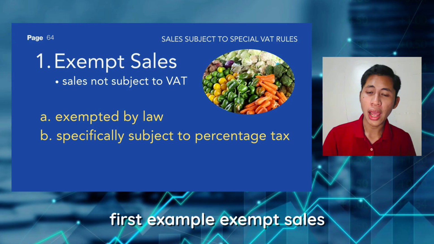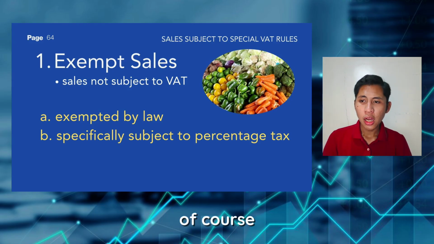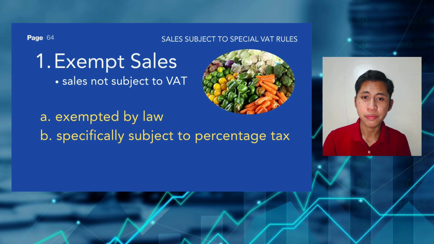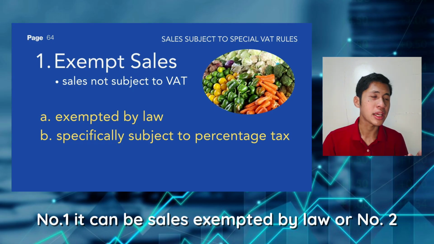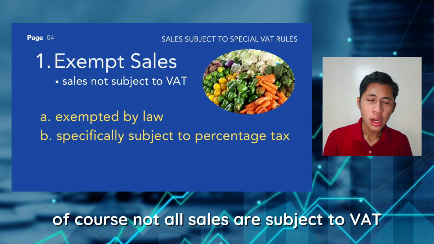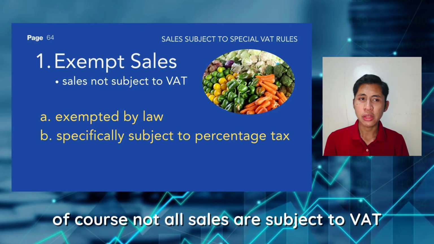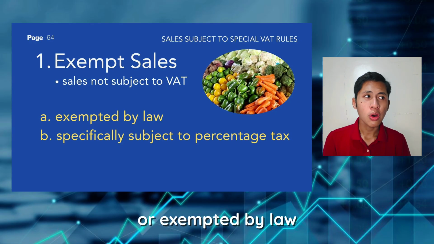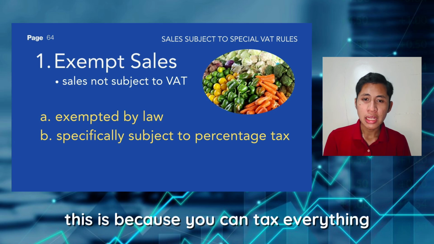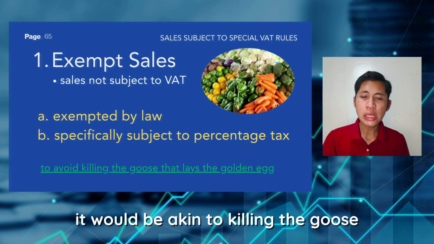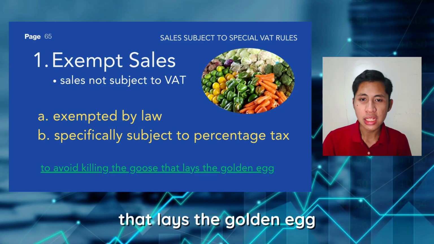First example, exempt sales. Of course, exempt sales are those sales not subject to VAT. Number 1, it can be sales exempted by law, or number 2, sales subject to percentage tax. Of course, not all sales are subject to VAT because it can be subject to a different kind of consumption tax or exempted by law. This is because you can't tax everything, because if you tax everything, it would be akin to killing the goose that lays the golden egg.